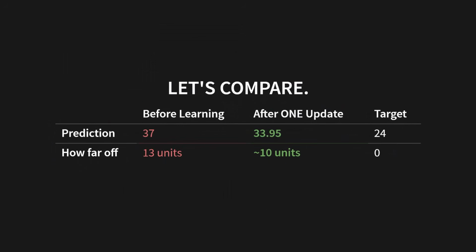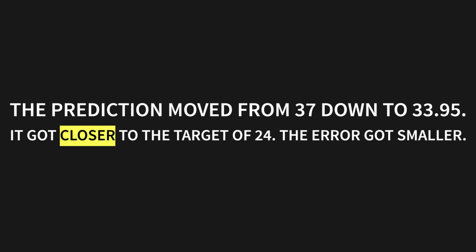Let's compare. Before learning, our prediction was 37. After just one update, it's 33.95. The target is 24. We were 13 units off, and now we're only about 10 units off. Yes, it worked! The prediction moved from 37 down to 33.95. It got closer to the target of 24.